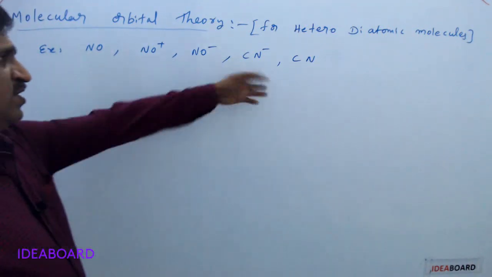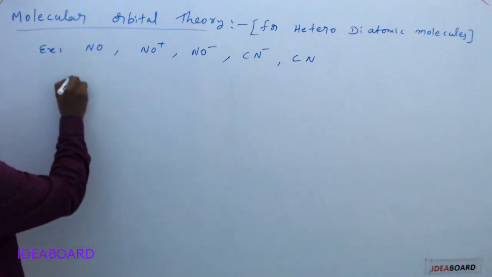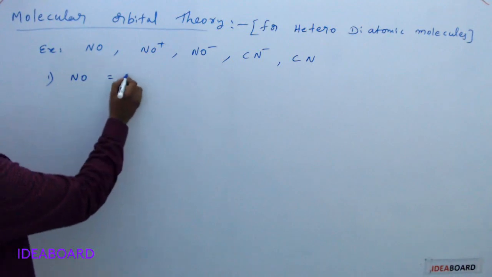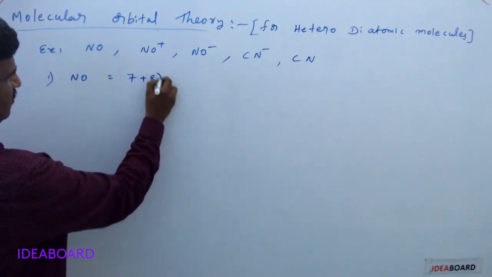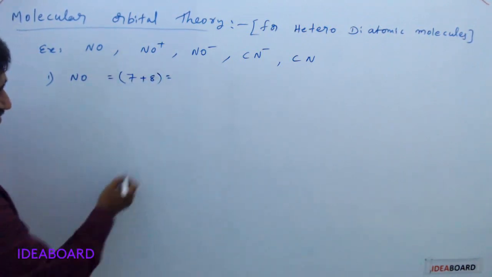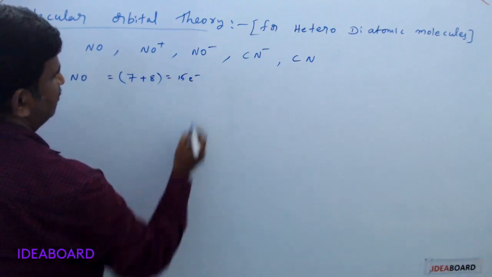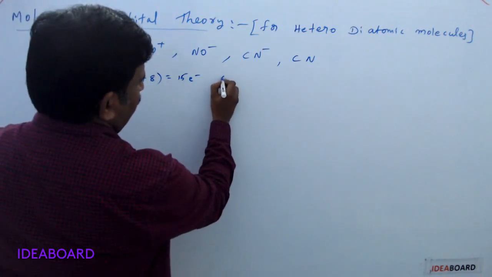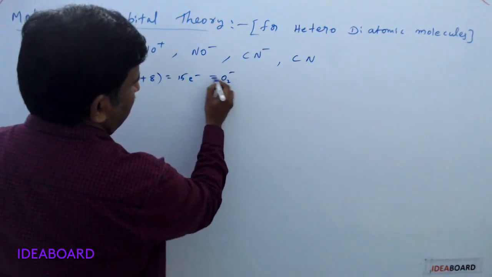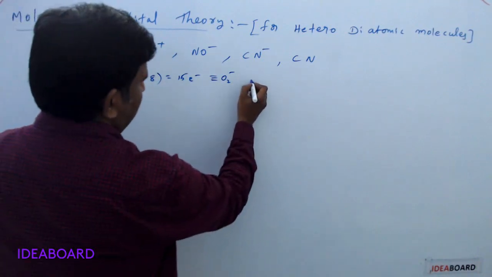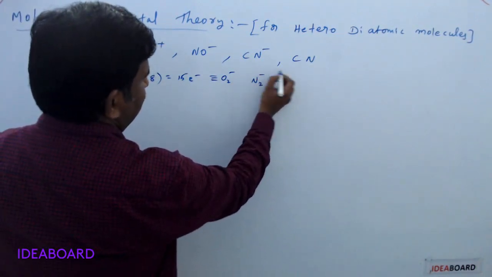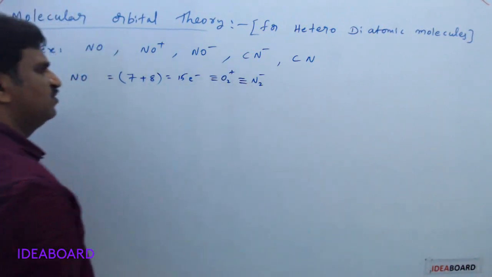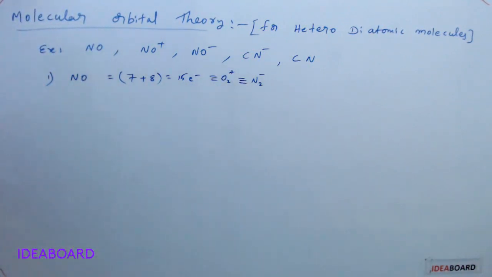For the remaining heterodiatomic molecules, the first one I am taking is NO. Here nitrogen is 7, oxygen is 8. 7 plus 8, you will get 15. 15 electrons means what is this configuration? It is equal to O2 plus, or it is equal to N2 minus configuration.